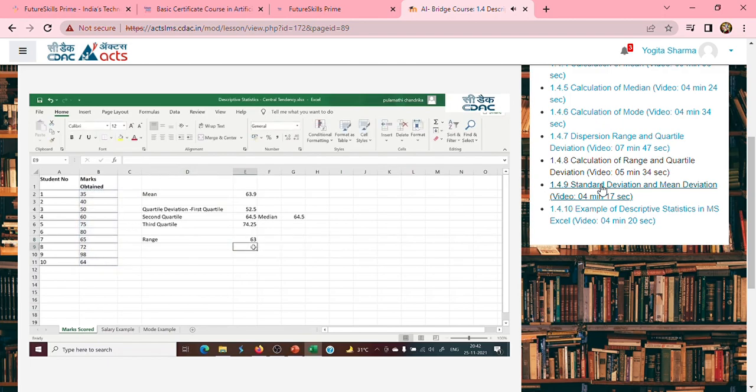Here, if you see, the maximum value is actually 98, right? So it is 98 minus, if you see here, the minimum value is 35, right? So let me color this. The minimum value is 35, right? Now if I take the difference, 98 minus 35 is 63. This is how you obtain the range. This is how you obtain the quartile deviation.